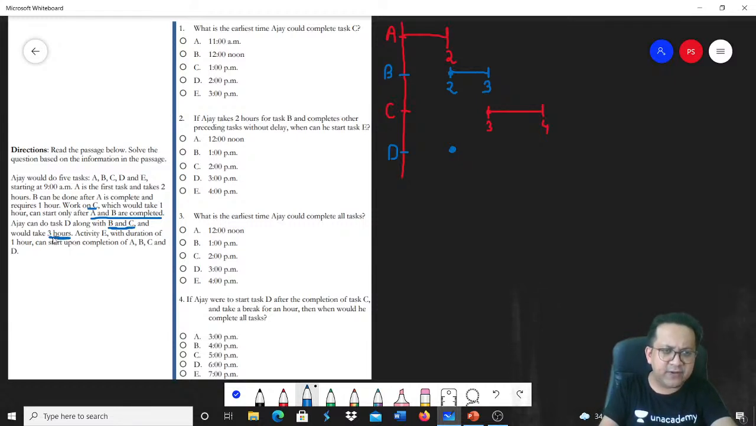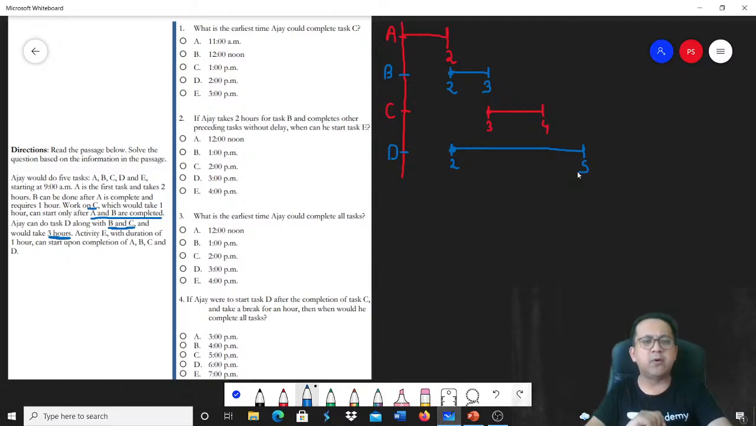So if it is taking 3 hours, from the end of the second hour to the end of the fifth hour. So basically third hour, fourth hour, fifth hour. So second to fifth: it starts at the end of the second hour and gets over at the end of the fifth hour. This is when D would get completed.